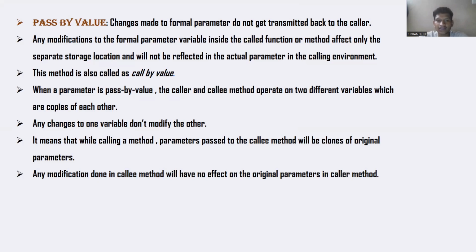When a parameter is passed by value, the caller and called method operate on two different variables, which are copies of each other. Any changes to one variable don't modify the other. It means that while calling a method, the parameter passed to the called method will be a clone of the original parameter. Any modifications done in the called method will have no effect on the original parameter in the caller method.